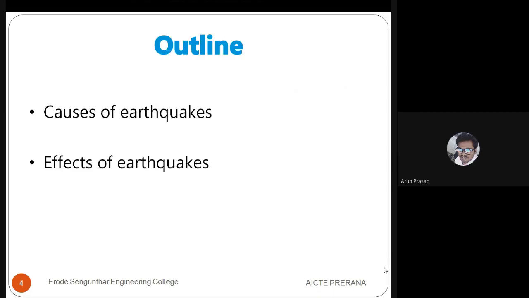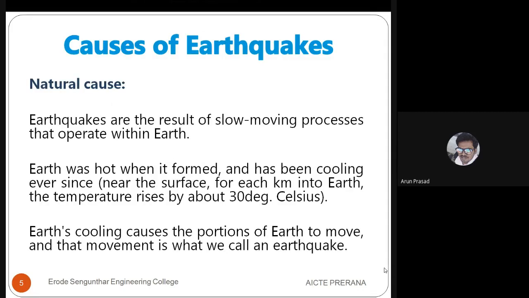So first we will be discussing the causes. There are many causes for earthquakes, but we will be discussing only the few major ones. The first one is natural causes. Earthquakes are the result of slow-moving processes that operate within the earth. As we all know, the earth is revolving and there are tectonic plates beneath the surface.